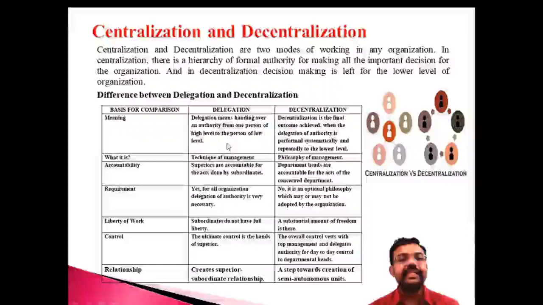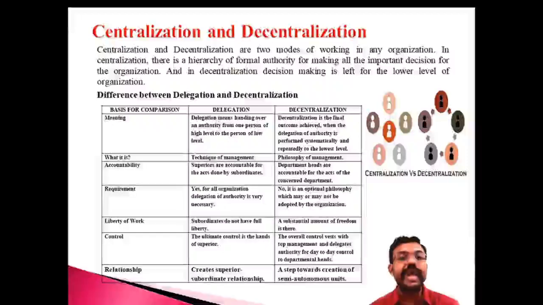The first difference, the delegation. Delegation means handing over authority from a person at a higher level to a person at a lower level. But decentralization is the final outcome, achieved when the delegation of authority is performed systematically and repeatedly down to the lowest level. It is not a grant, it is like performing the function. The final outcome is achieved, which means it is left to the lower levels of the organization.